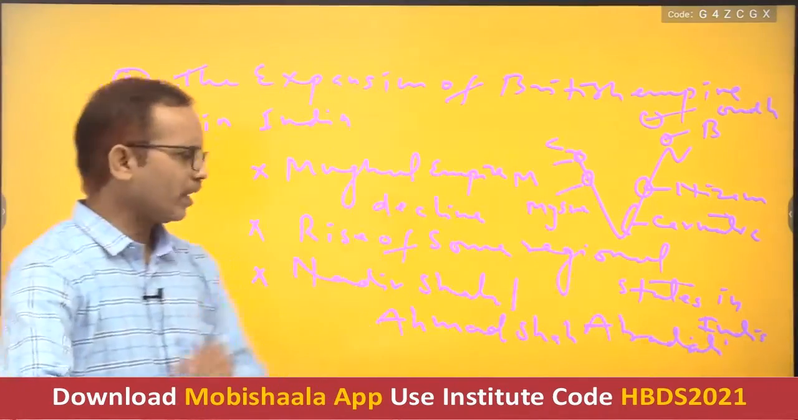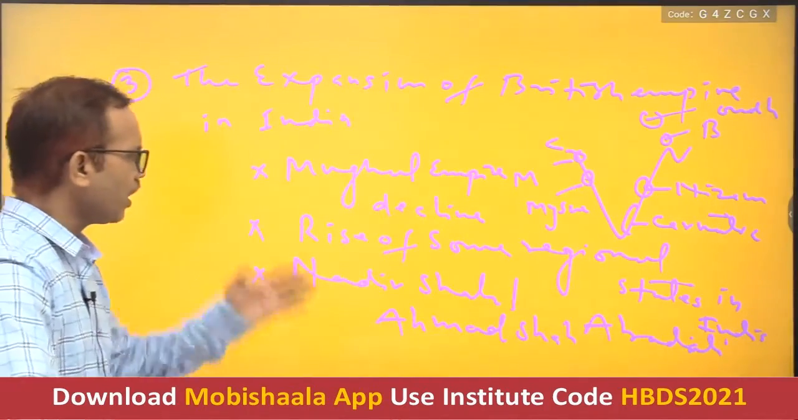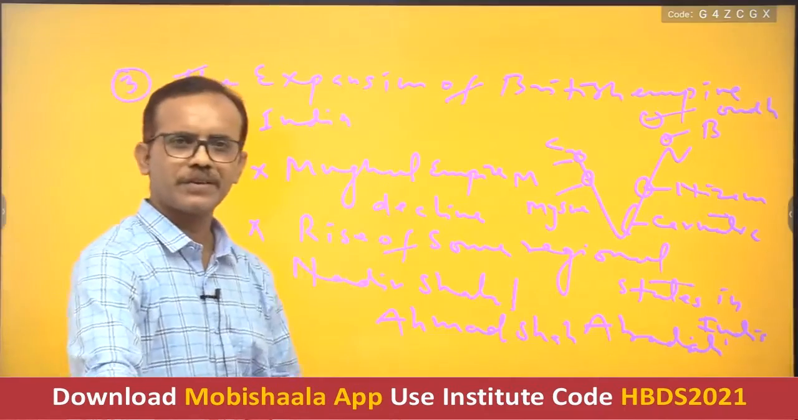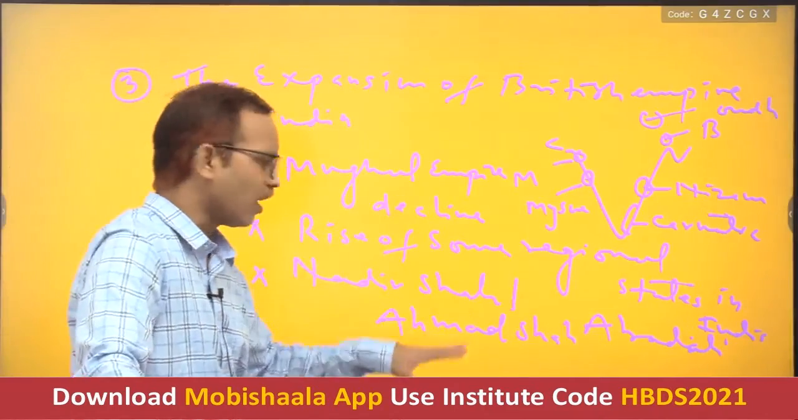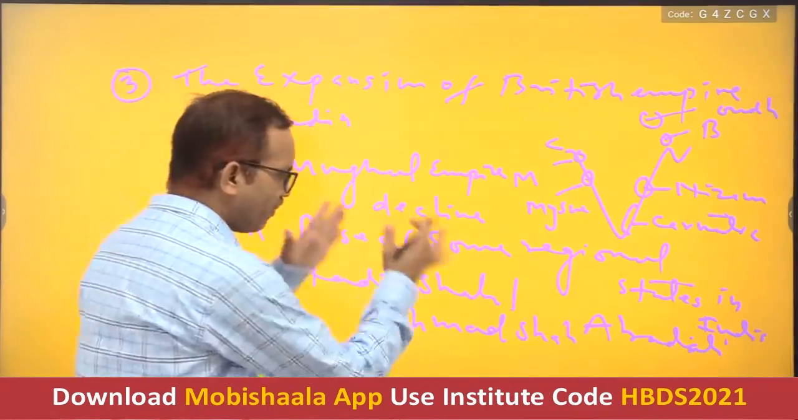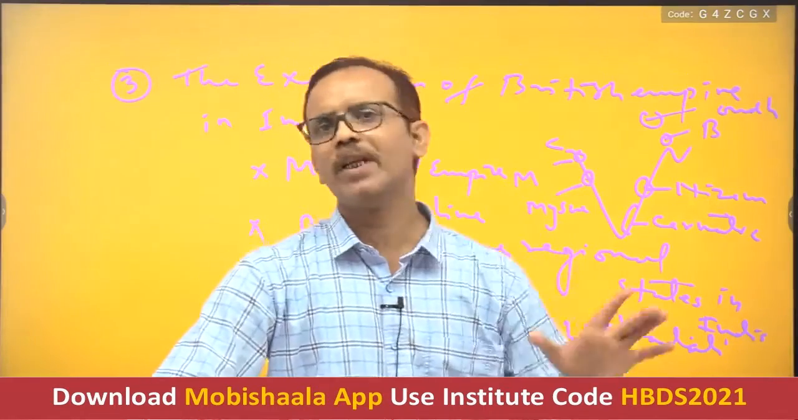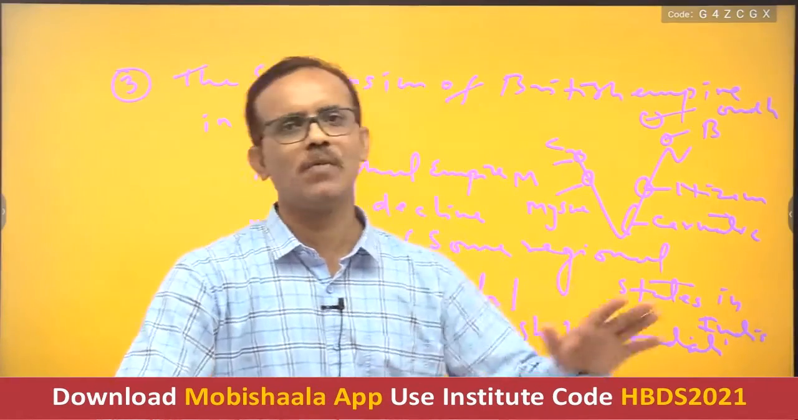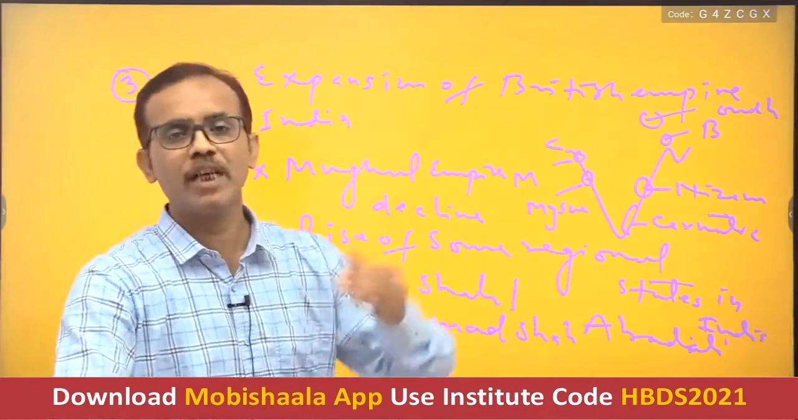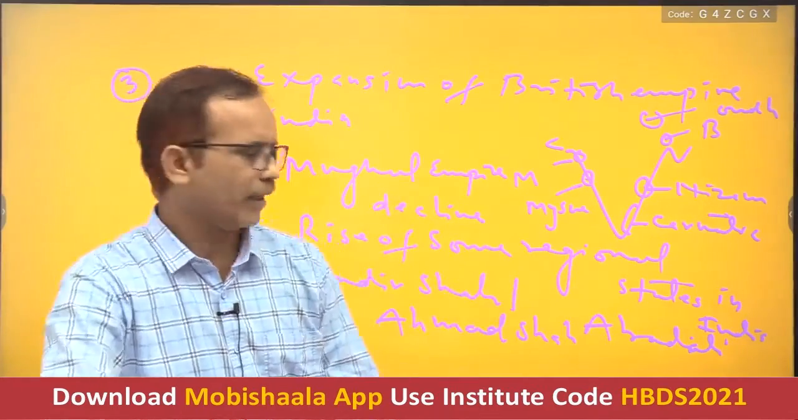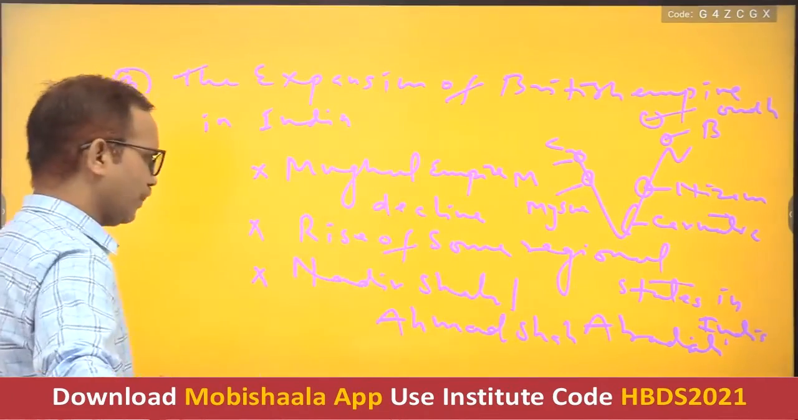So in this topic, you have to study about all these events. But I should tell you that finally the British company came out victorious because the conditions were conducive for the rise of the British company.